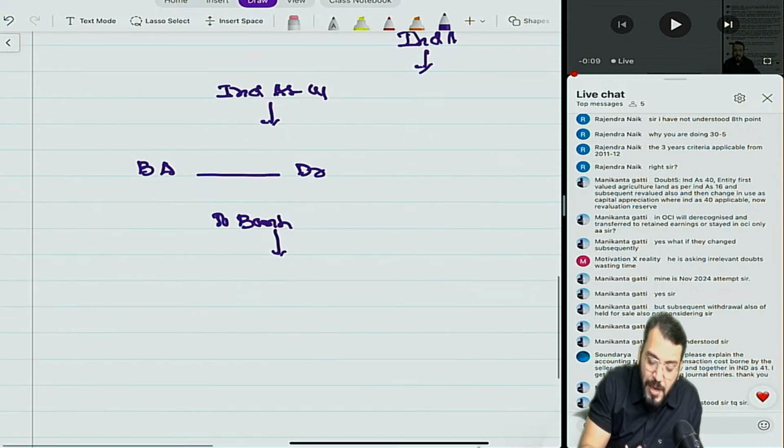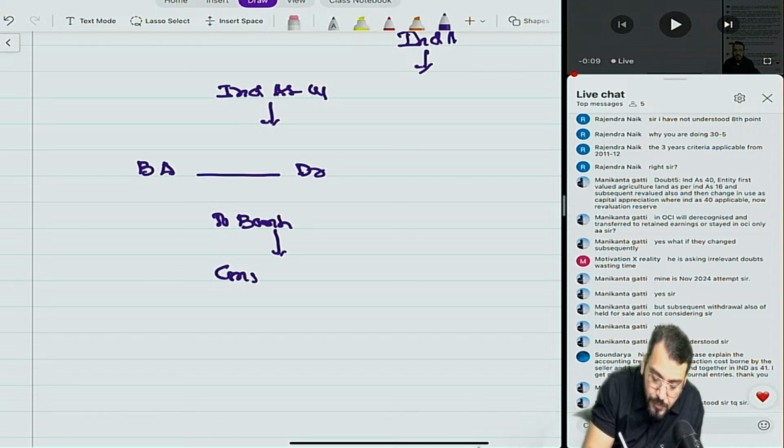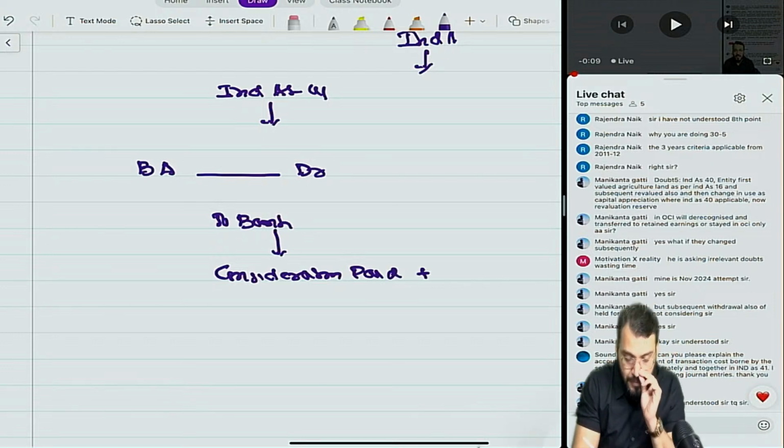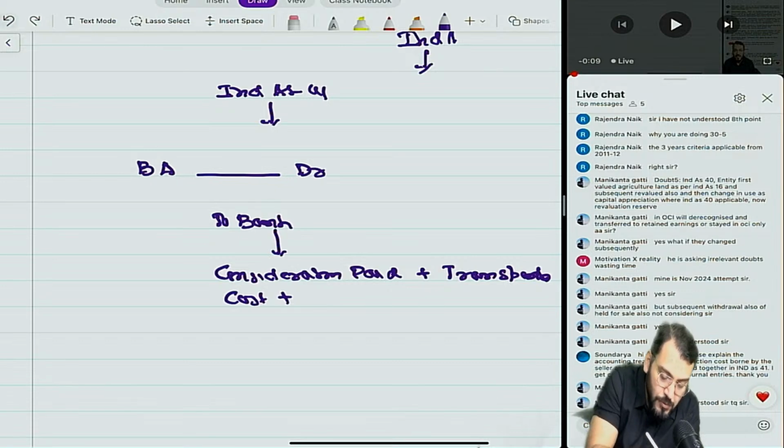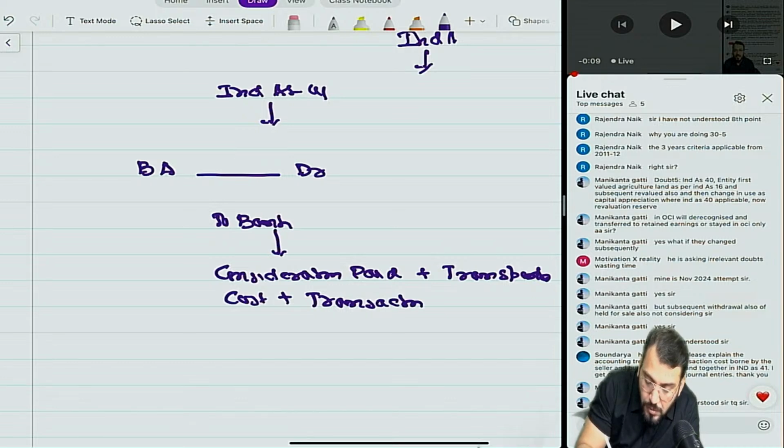Whatever acquisition price you have paid, consideration paid, plus transportation cost, plus transaction cost on acquisition. We call it cost to purchase.